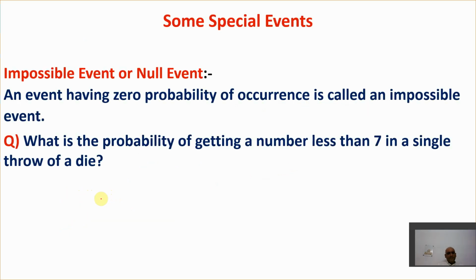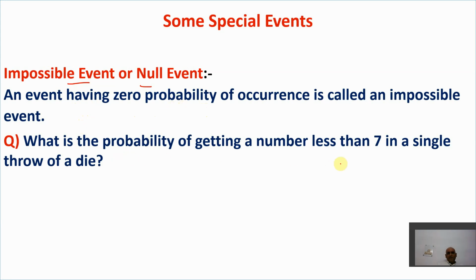Now let's understand some special events, very, very important. Number one is the impossible event or null event. An event having zero probability of occurrence is called an impossible event. So, an event having zero probability.